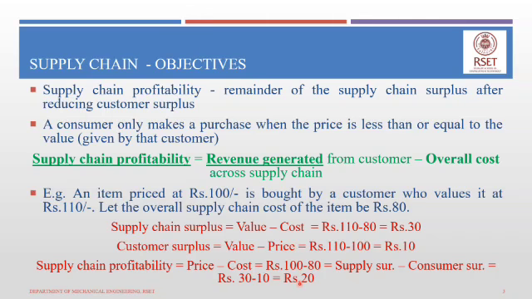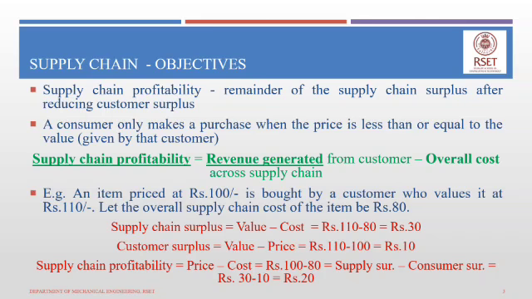Another way is to subtract the overall cost of the supply chain from the revenue generated, that is price minus cost: rupees 100 minus 80, which is also rupees 20. So a part of the supply chain surplus remains with the consumer as consumer surplus, and the remaining is the supply chain profitability. I hope these three terms are clear.